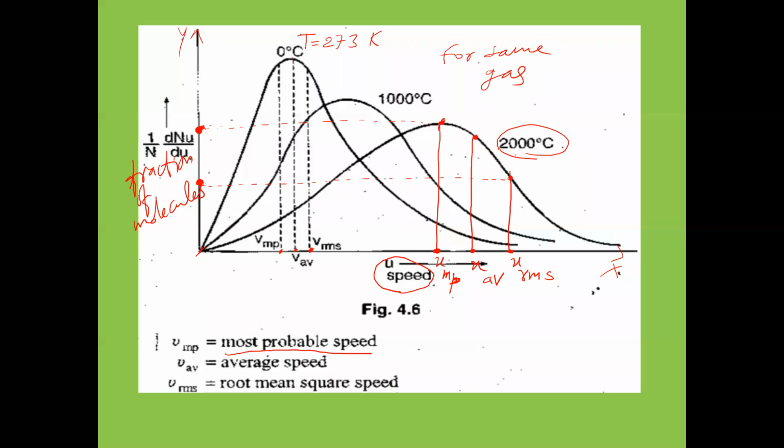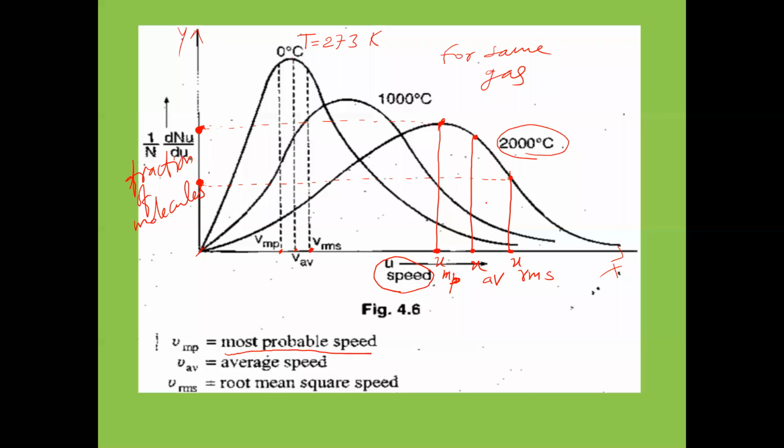That means at a given temperature, at this 2000 degrees Celsius, if you take a particular gas, suppose nitrogen gas, imagine, in that nitrogen gas at this temperature, very less number of molecules will have which velocity? URMS. Large number of gas molecules will have which velocity? Most probable velocity. So how to define most probable velocity now? The velocity which is possessed by very large number of gas molecules at a given temperature is called what? Most probable velocity. Is that clear?